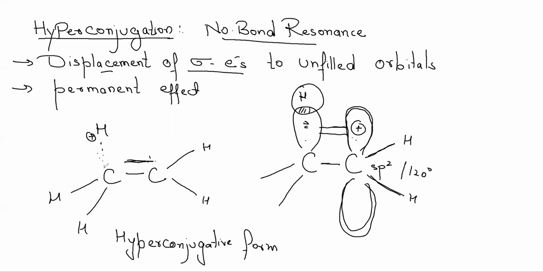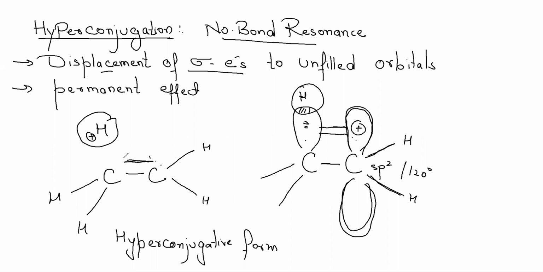Now it is not there because these electrons got migrated towards this particular carbon atom, and a partial overlap took place between these sigma electrons and this p orbital. So this particular hydrogen now has no bond with this carbon. That is why it is known as no-bond resonance, because these different hyperconjugative forms have no bond between two atoms.